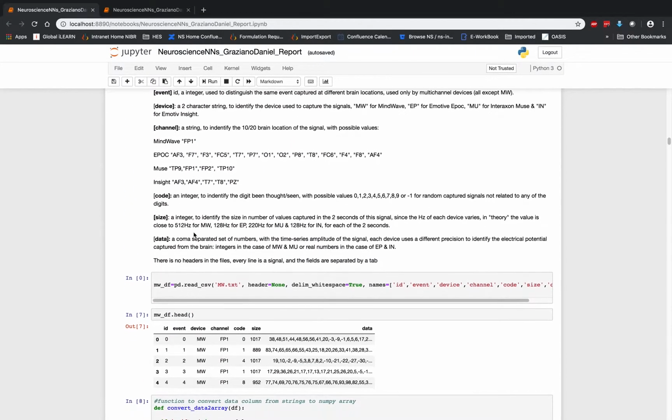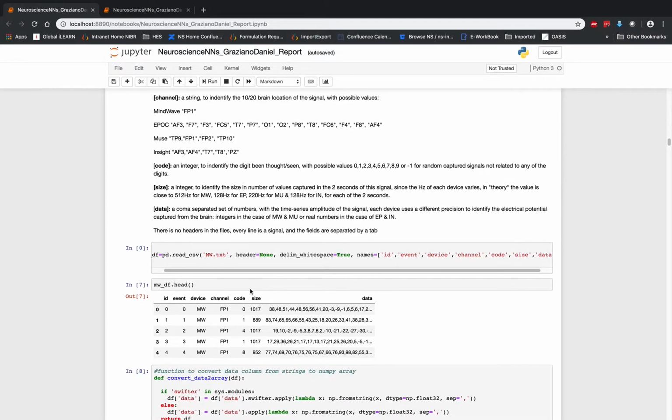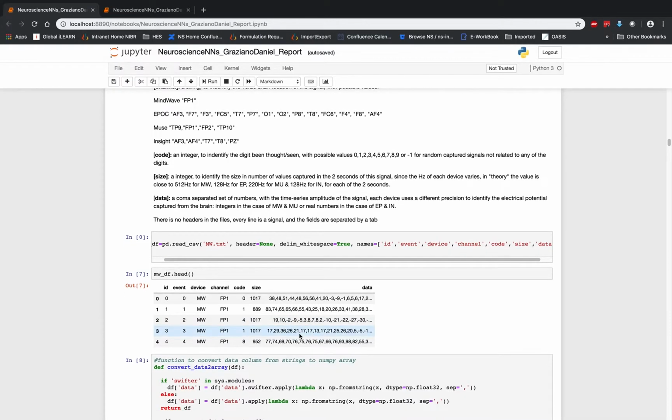Here's the summary that I already went through, and you can see that the first thing we did is load our dataset into a pandas data frame. And we had to identify the names of the different columns that we just discussed. We noted that there was no header and that white space was the delimiter. So there were no commas, it was just all white space. We verified the data was loaded correctly by using the head command, and we can see that the columns loaded in as expected.